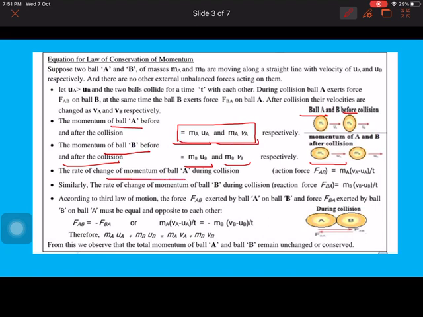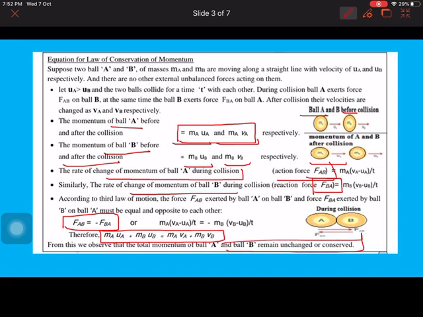The rate of change of momentum of ball A during collision will be the force. Initially it will be FAB, that means ball A is applying force on B, and after the collision it will be FBA. So the equation will become, when we say that the total momentum remains equal, maua plus mbub, the initial momentum of both the balls, equals the final momentum. So FAB equals minus FBA. This is the way it is done. So the total momentum of balls A and B remains unchanged, or conserved.